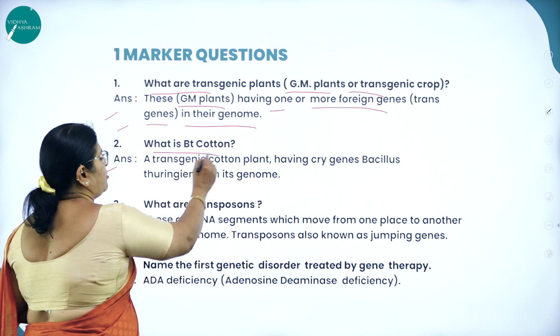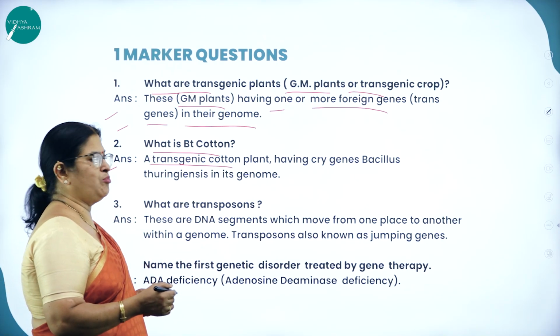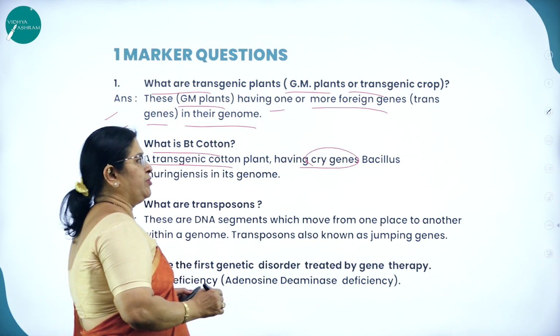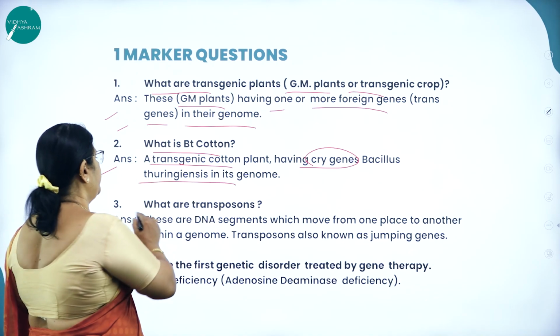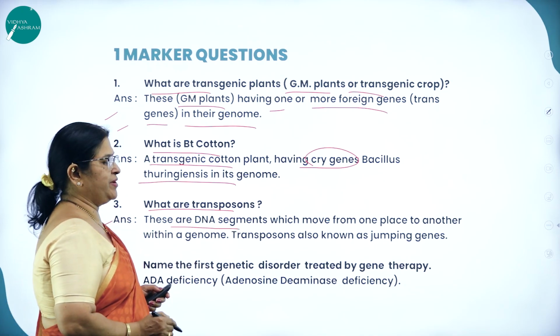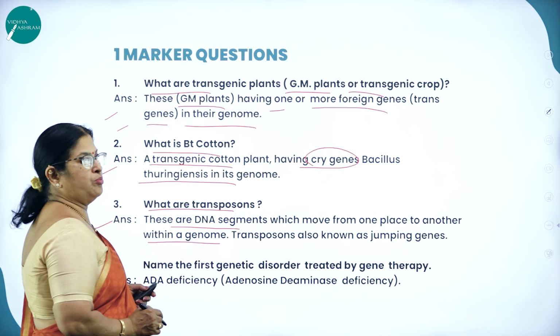What is BT cotton? Already I told. What is BT cotton? A transgenic cotton, a genetically modified cotton plant having cry genes, that is crystalline protein genes, from Bacillus thuringiensis in its genome. Then what are transposons? These are DNA segments which move from one place to another within a genome.